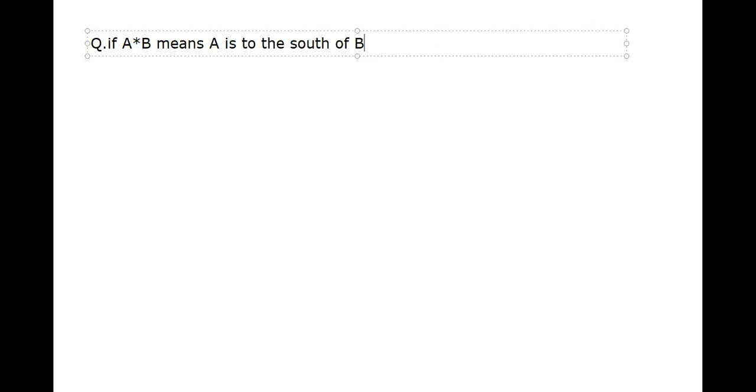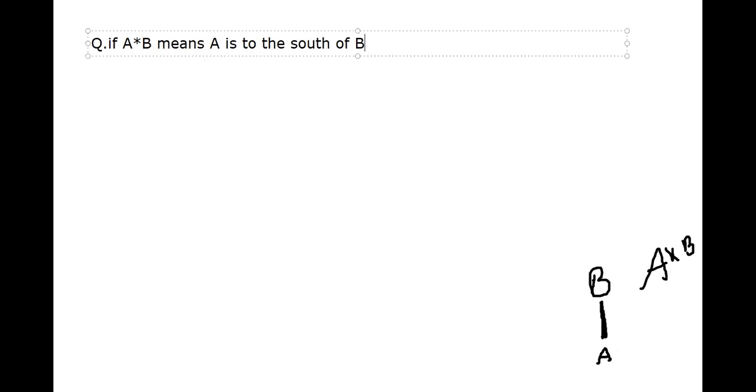So suppose B is here. South of B is in which direction? Behind him. Behind whom? In this direction. So A will be here. So the meaning of A into B is this. So A is to the south of B. So suppose B is here, we have to understand that to the south direction of B, A will be present. Understanding? That is the first statement.